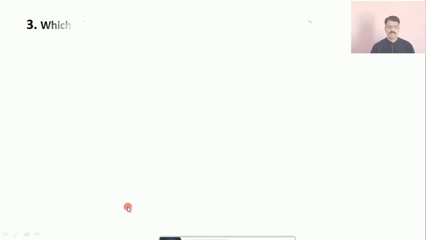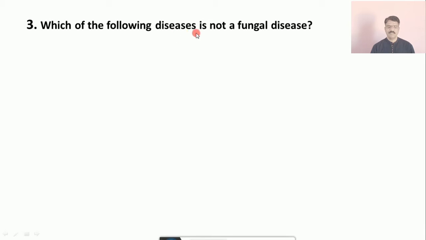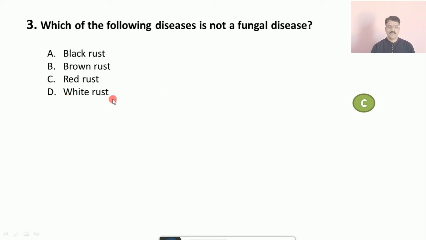Question number 3: Which of the following diseases is not a fungal disease? The options are A. black rust, B. brown rust, C. red rust, and D. white rust. The correct answer is C, that is red rust.